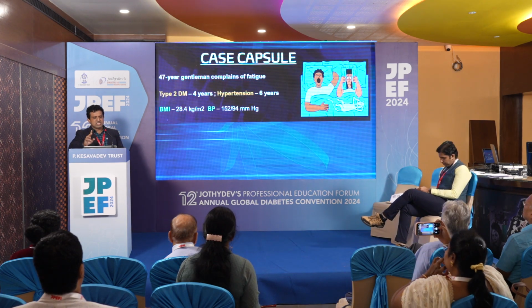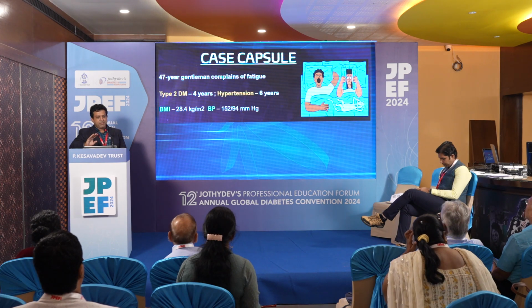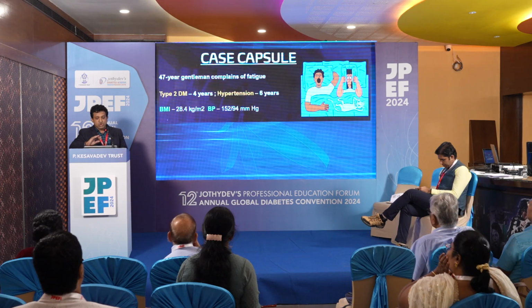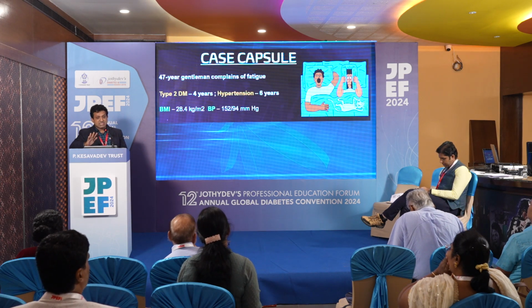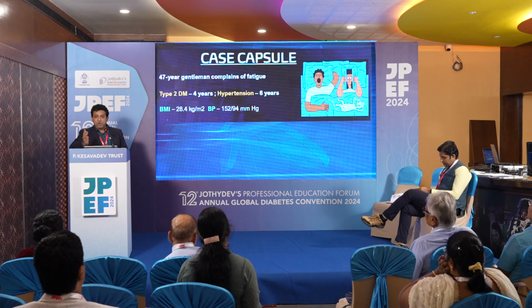Just one case for you. A 47-year-old gentleman complains of fatigue, diabetes, hypertension, and is getting obese. His hypertension is definitely not controlled with conventional medicine. At least four medicines have been tried. You can see that more than the patient, the spouse is suffering.